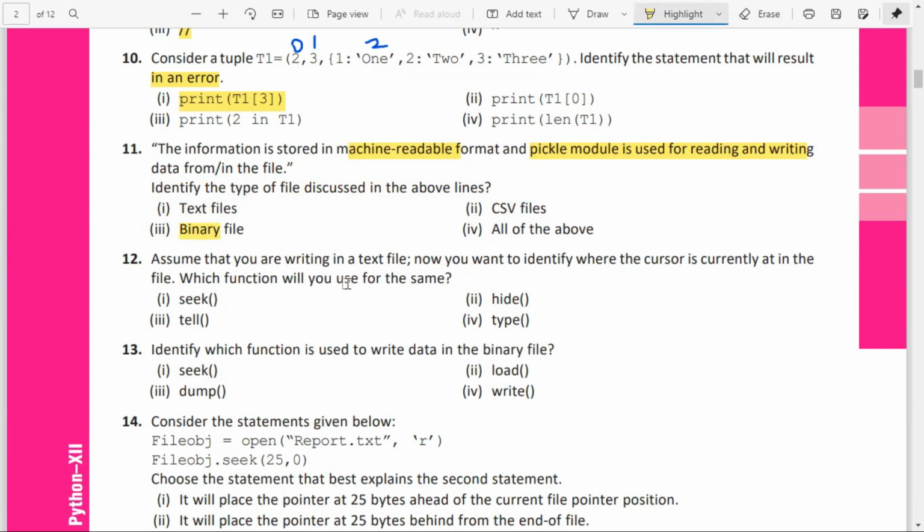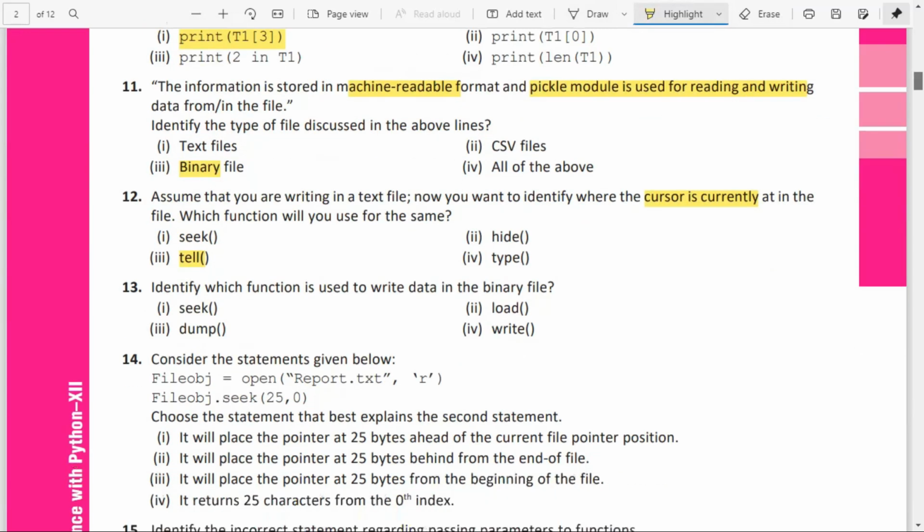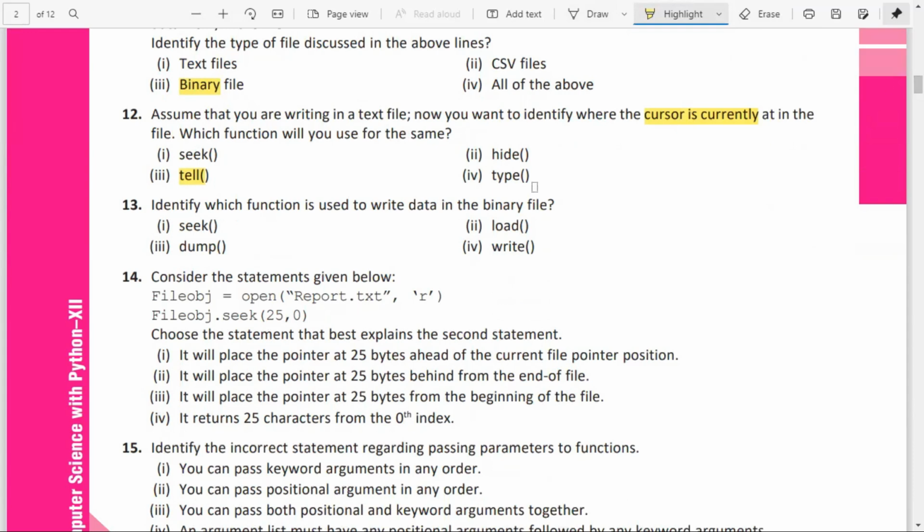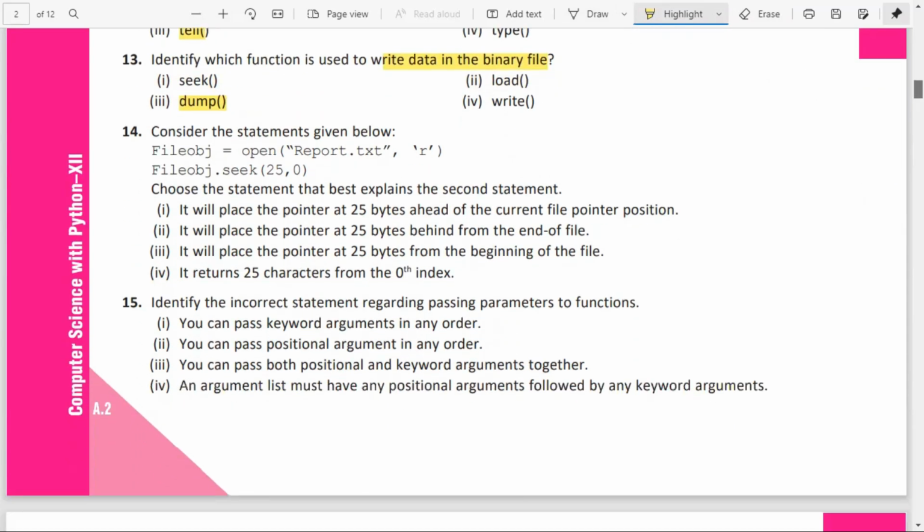Assume that you are writing in a text file. Now you want to identify where the cursor is currently at in the file. The current position of the cursor is determined by the tell function. The seek function will ask the cursor to move this many bytes, but the tell function will tell the current position of the cursor. Identify the function to write the data in the binary file. To write the data, you use the pickle.dump function. You will be writing that data in the binary file. For reading, we have the load function.